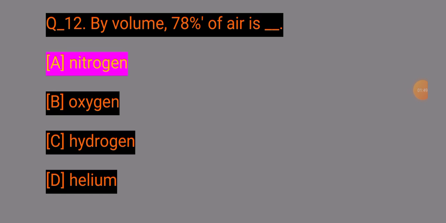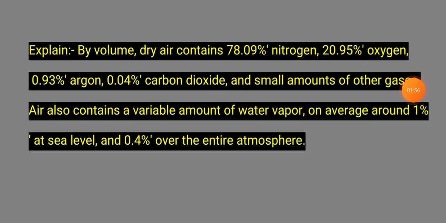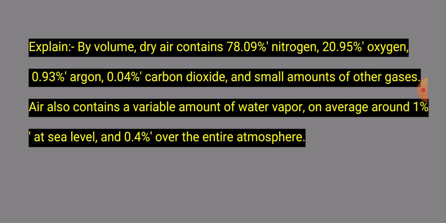Number A, nitrogen. By volume, 78% of the air is nitrogen. 12 number question explanation: By volume, dry air contains 78.09% nitrogen, 20.95% oxygen and 0.93% argon, 0.04% carbon dioxide, and small amounts of other gases. Air also contains variable amounts of water vapor, on average around 1% at sea level and 0.4% over the entire atmosphere. Next question.